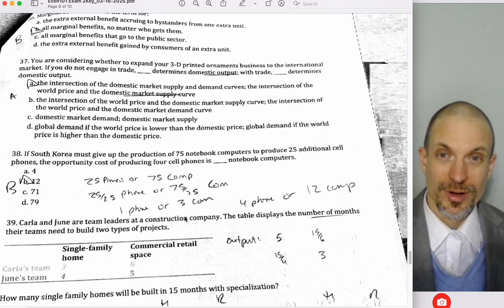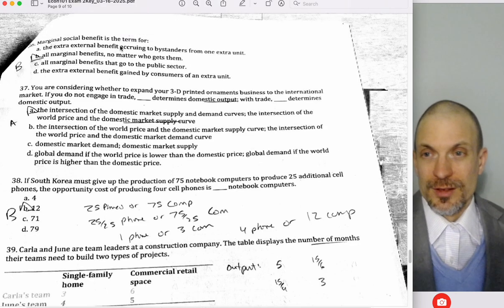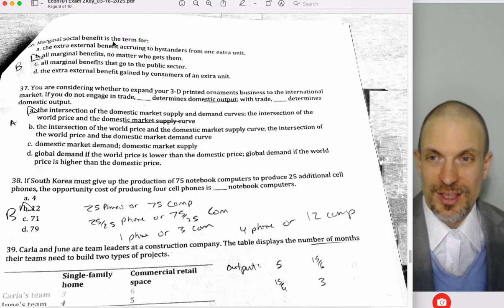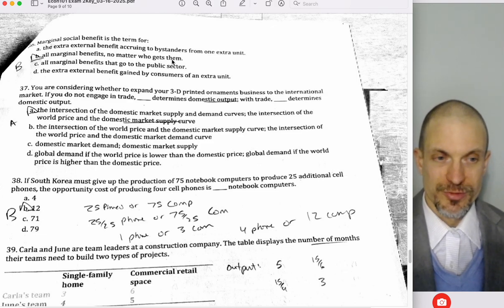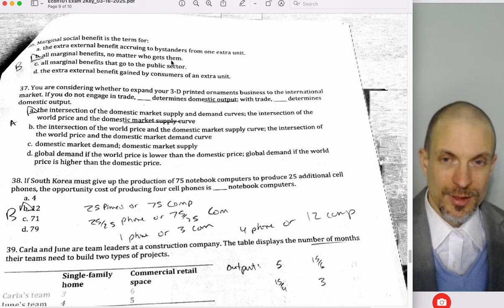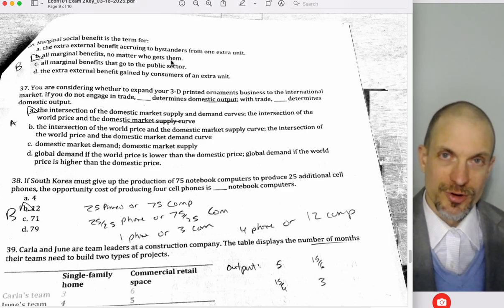We're going to give those slices of cheesecake to those characters. Marginal social benefit is the term for all marginal benefits, no matter who gets them. So that's marginal private benefit to our market participants, plus marginal external benefit to our bystanders.